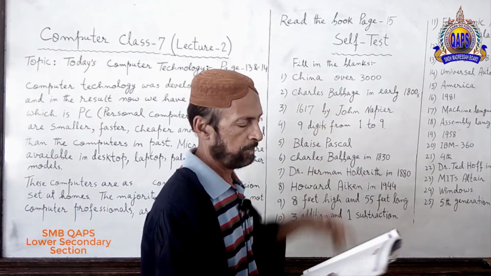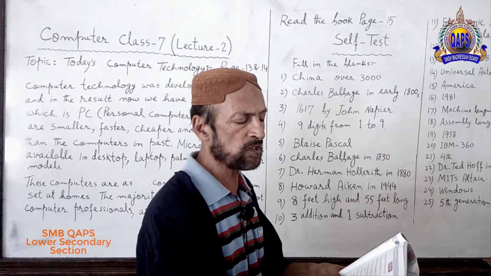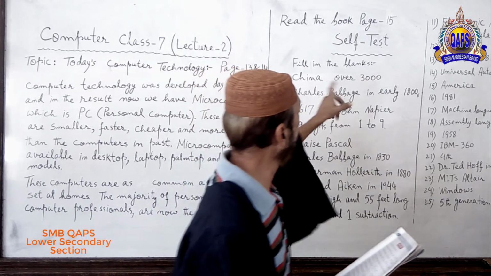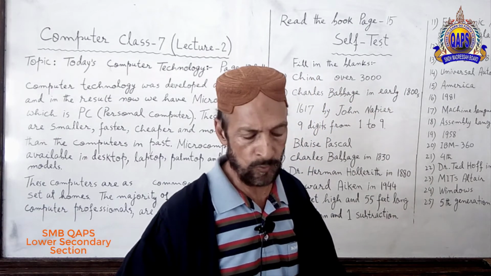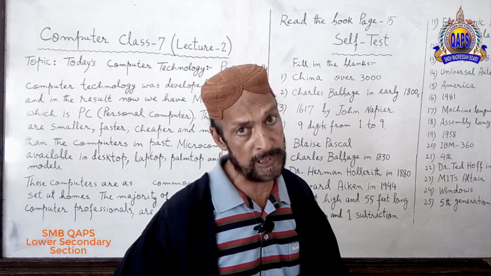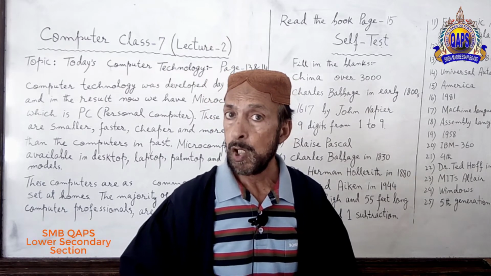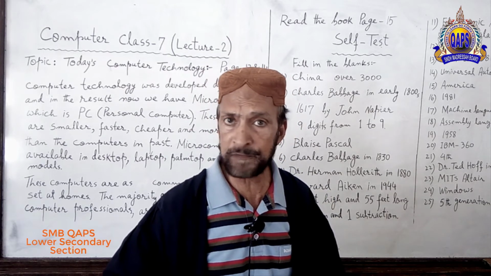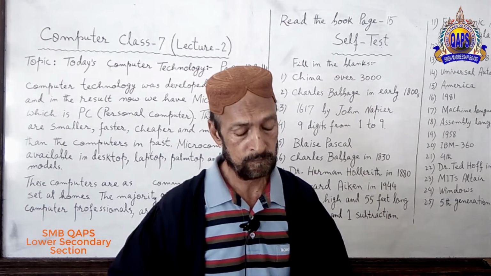China. Over dash years ago. Over 3000 years ago. I hope you understand. If you will not open your book, if you will not read page number 15, you cannot understand it.